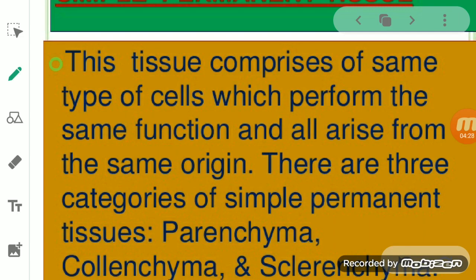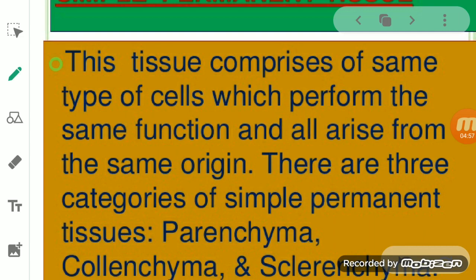So they have one function, arise from the same origin, and comprise the same cell. Basically, these simple permanent tissues are made up of cells which are structurally and functionally similar. They have almost similar structure and almost similar function also.